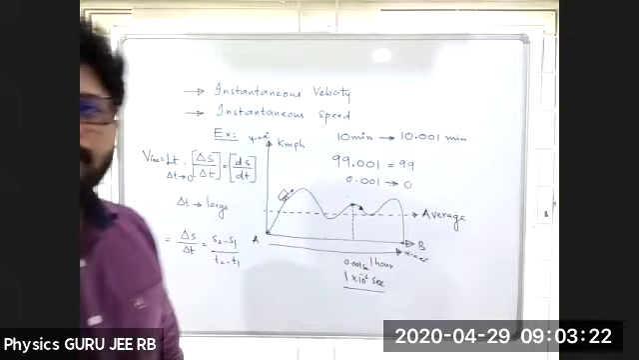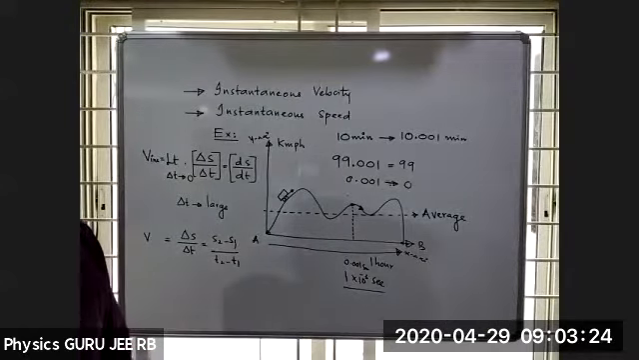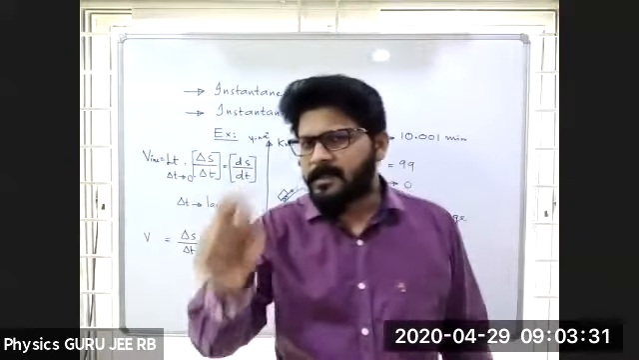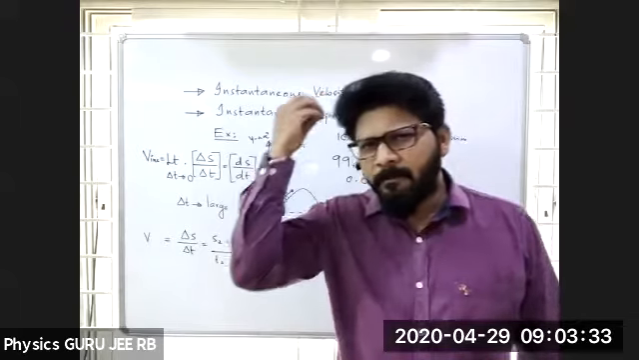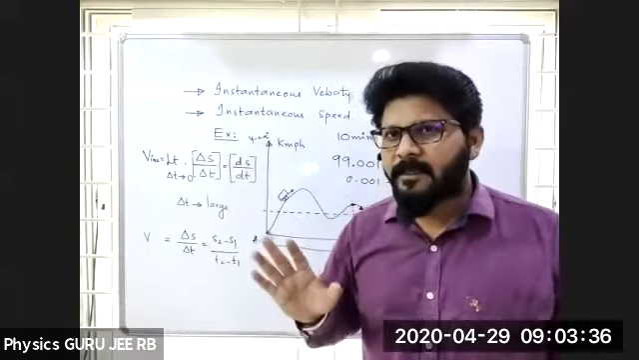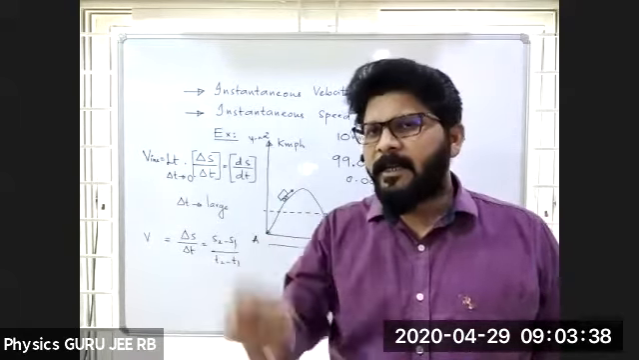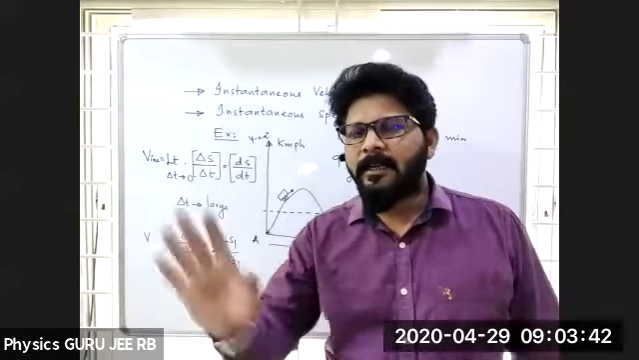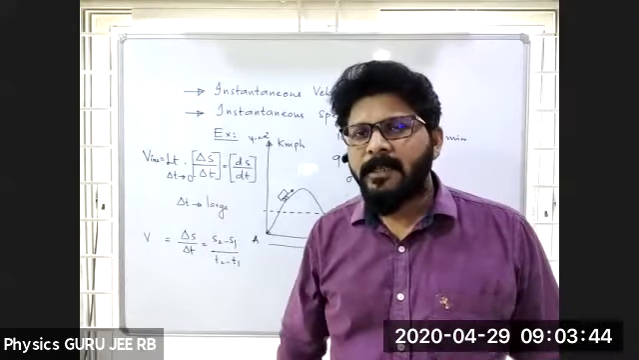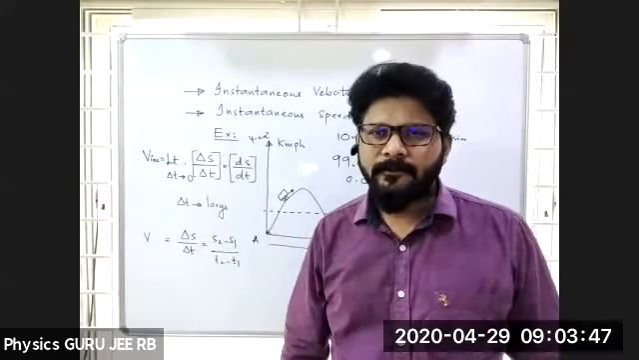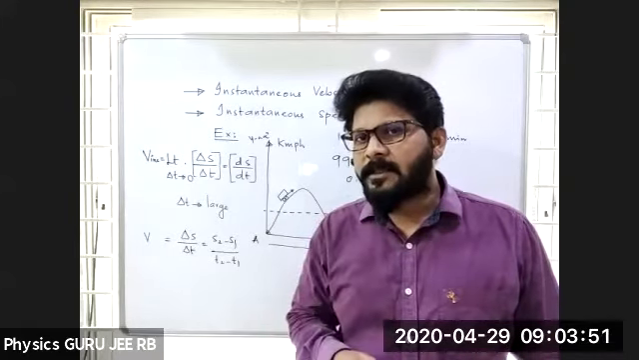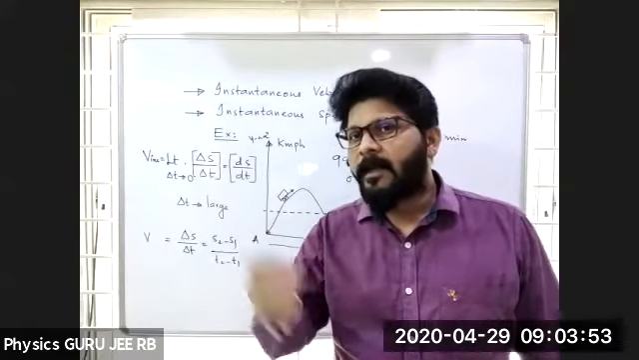Definition 2. Once again, I will tell. Find the first definition if you want for this one. A very simple definition, many definitions we can give for this. Speed at any instant. Khatam. In a single sentence: speed at any instant of time is instantaneous speed. If you want instantaneous velocity, it is the velocity at any instant of time.